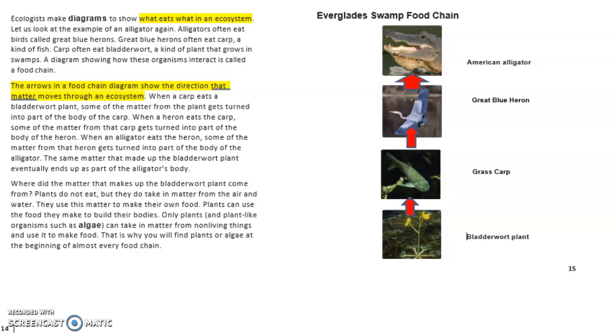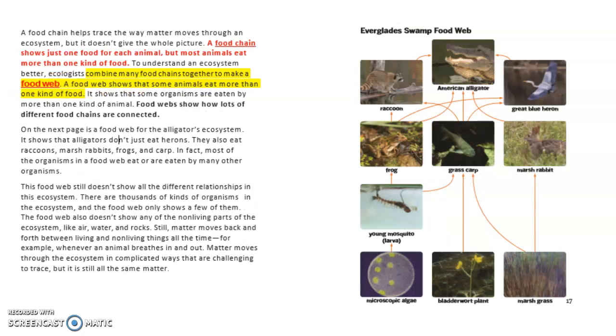The same matter that made up the bladderwort plant eventually ends up as part of the alligator's body. Where did the matter that makes up the bladderwort plant come from? Plants do not eat, but they do take in matter from the air and water. They use this matter to make their own food. Plants can use the food to build their bodies. Only plants and plant-like organisms such as algae can take in matter from non-living things and use it to make food. That is why you'll find plants or algae at the beginning of almost every food chain.